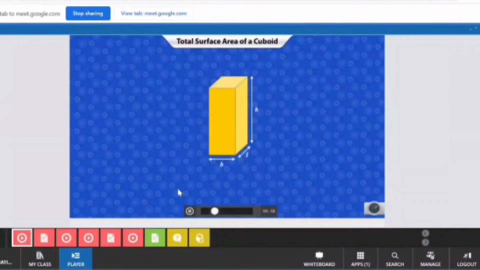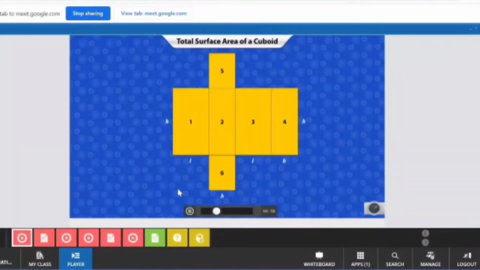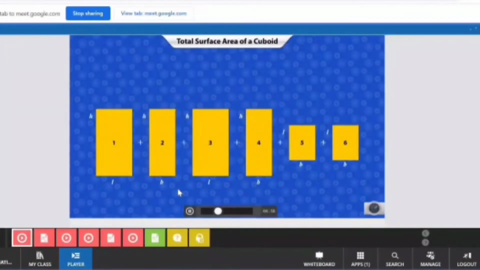This three-dimensional figure is called a cuboid. How many faces do you think it has? Let's check. You can see that the cuboid has 6 faces. Perhaps you'll understand this better if you look at the net diagram of the cuboid. Can you identify the shape of each face of the three-dimensional figure? Yes, each face is a rectangle.